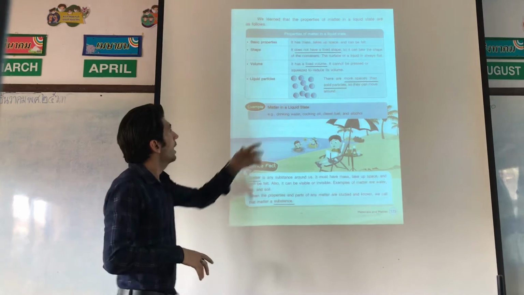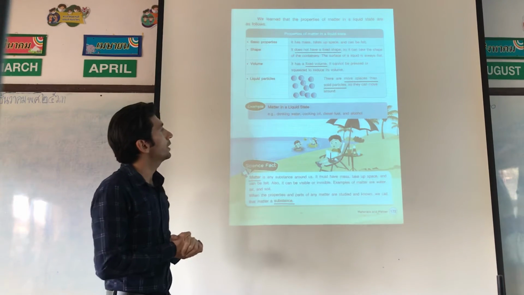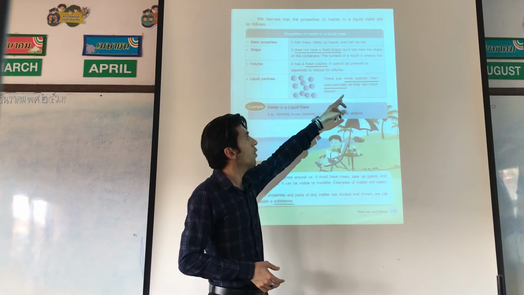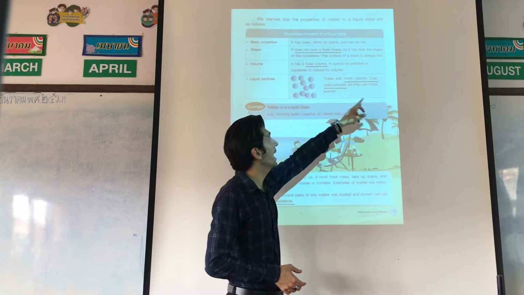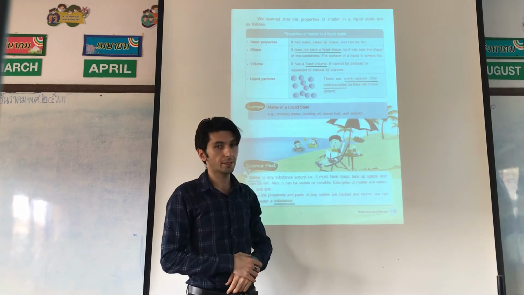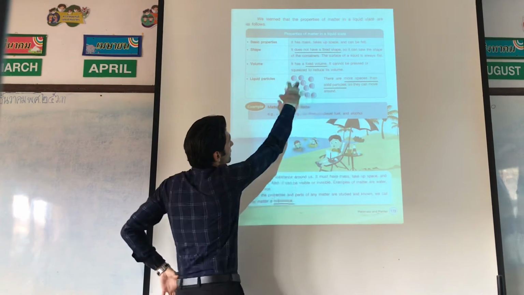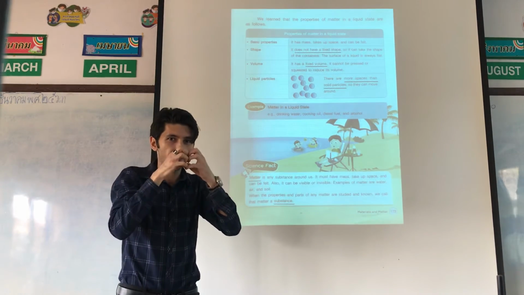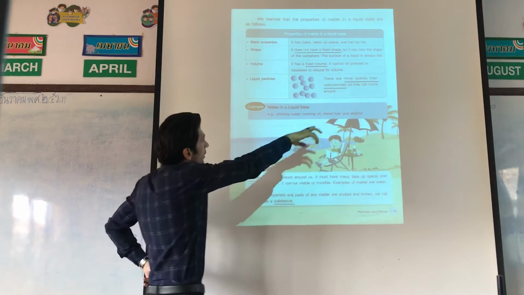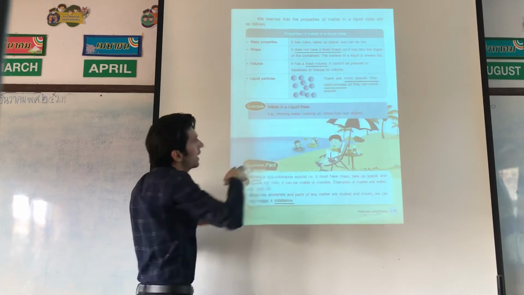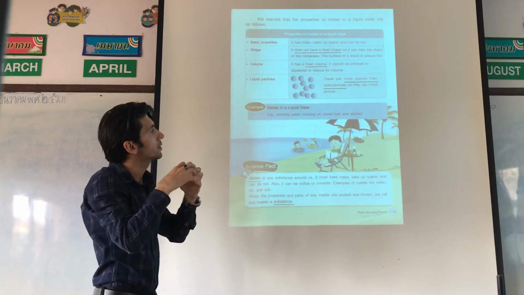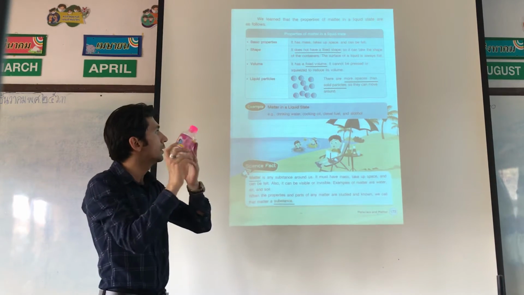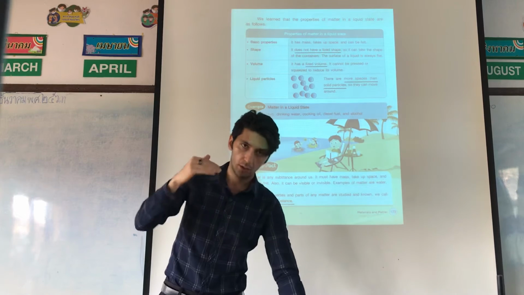So about volume, it is the same as solid. And the liquid particles. Look at this picture. There are more spaces than in solid particles. They are not close together, not near together. So they can move around.